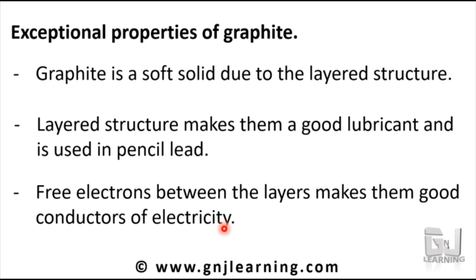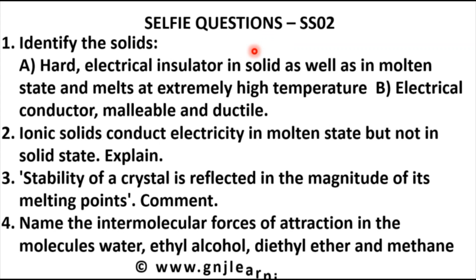So far we have learned all the four different types of crystalline solids. First one was molecules, and their intermolecular force of attraction. We have seen three types. Then ionic solids, metallic solids, and finally the covalent and network solids. And we have also seen the exceptional properties of graphite while it is still under the covalent solids. So based on this, we have a few questions to answer.